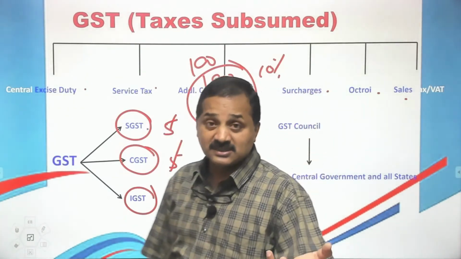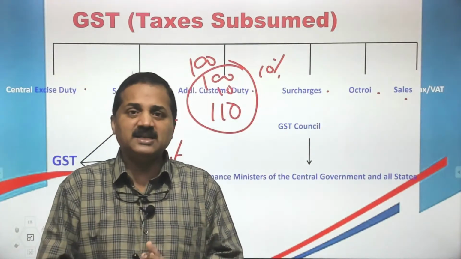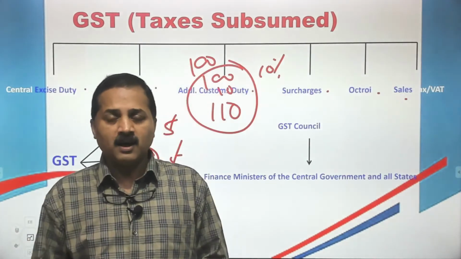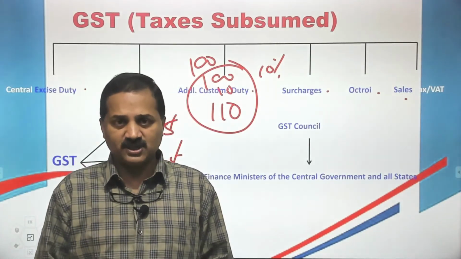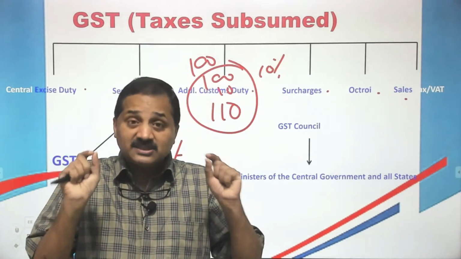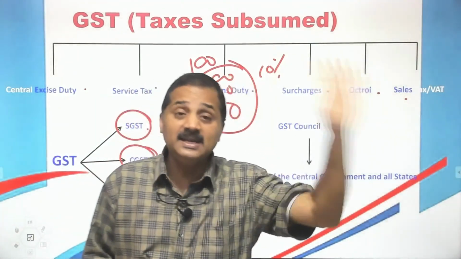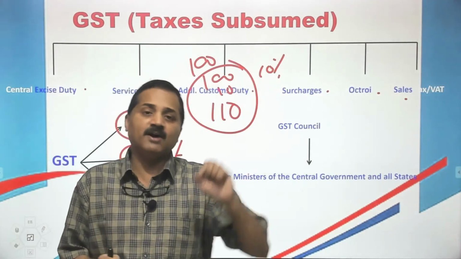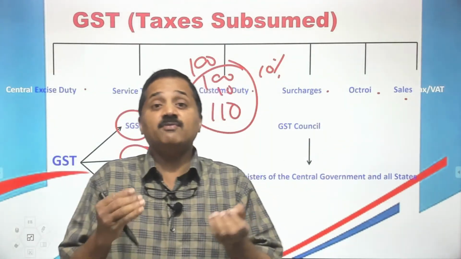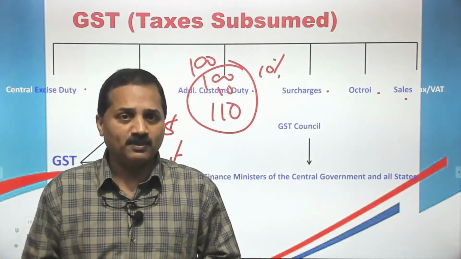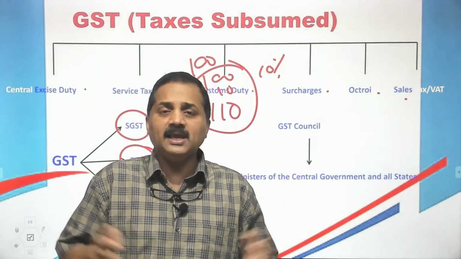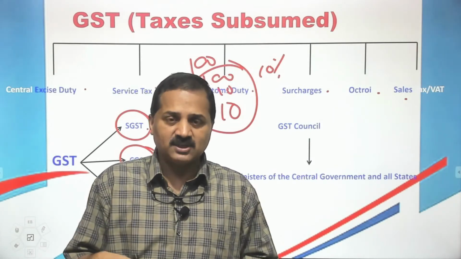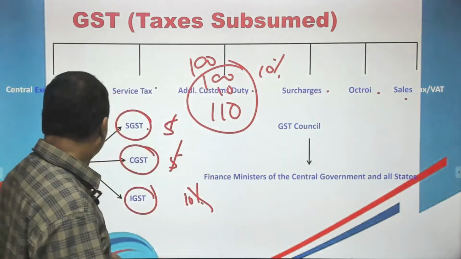If I purchase goods from Chennai and consume them in Kerala under a Kerala address, then it is not SGST or CGST, but IGST which will be charged. It is again just a nomenclature, and 5 rupees will go to the central government and 5 rupees will come to the state government. So broadly, GST favors consuming states and not producing states.